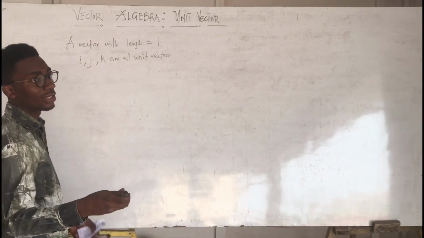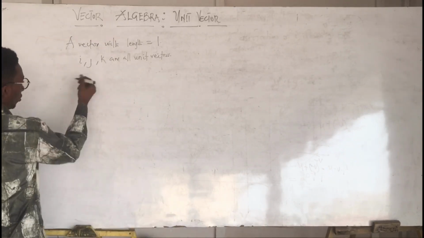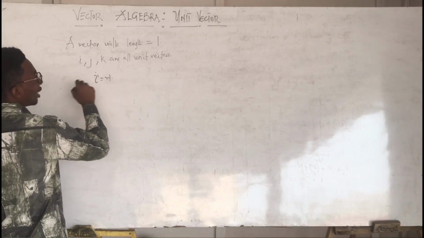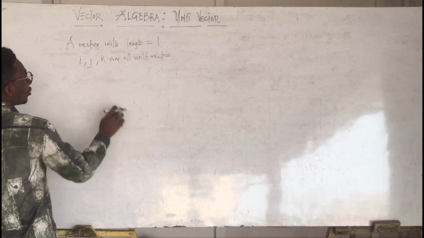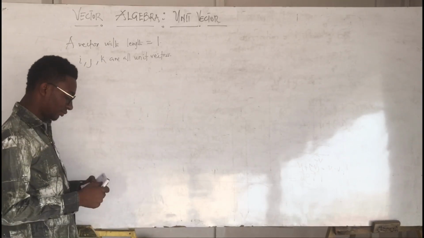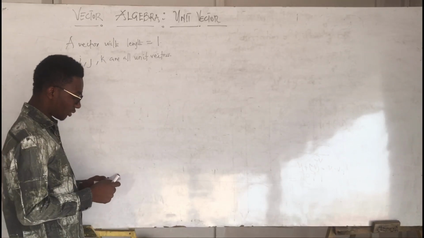Now when we are doing complex numbers, we even find i squared was equal to what? -1. So they all have the magnitude of what? Of 1. That's the i, the j, and k. They are all equal to 1.